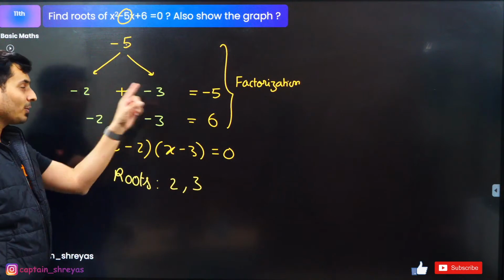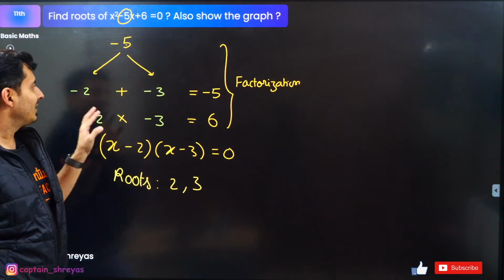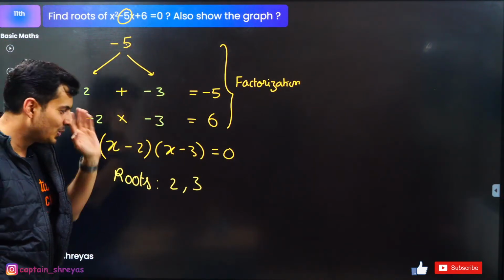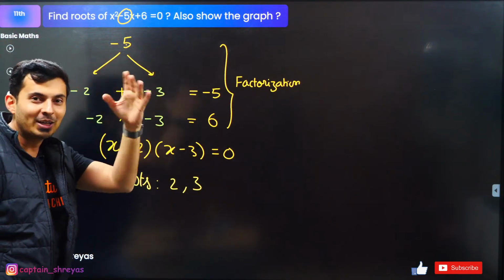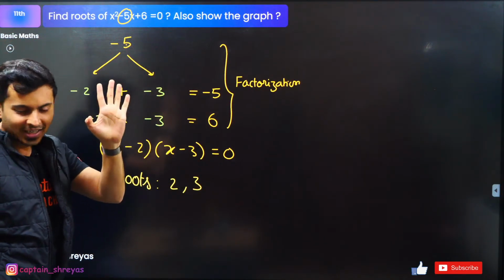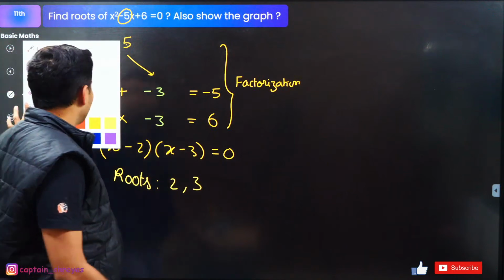The roots of the equation are 2, 3. Are 2, 3, not minus 2, minus 3. Many people think minus 2 and minus 3 are the roots. No, 2 and 3 are the roots. So don't make that mistake. Okay, everyone?